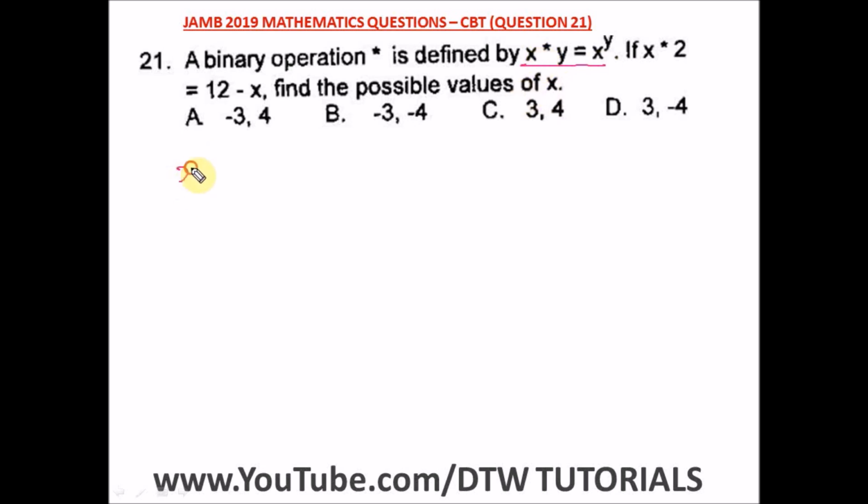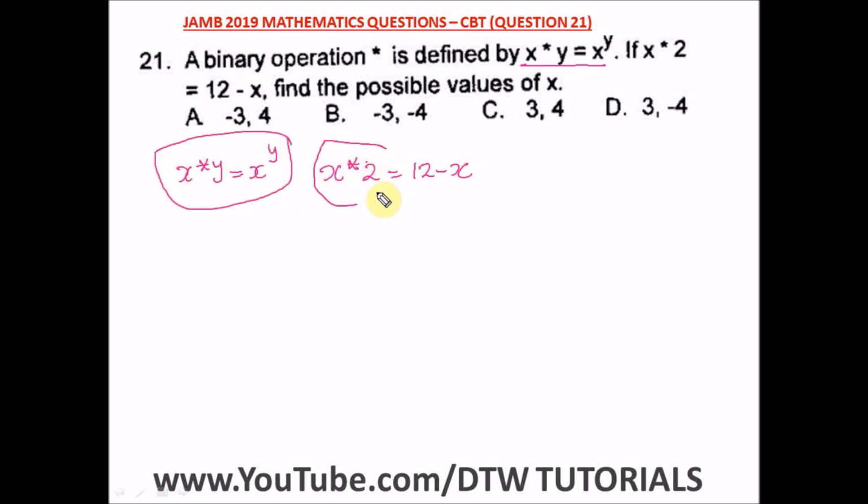Okay, so we have here x star y is equal to x raised to the power y. So from our equation, if we have x star 2 is equal to 12 minus x, this is likened to this, so we have to perform this particular operation on this, where this is still x and this will be y. So it means that we are going to have x raised to power y, which is x raised to power 2. So from here, we have to perform this particular operation on this.